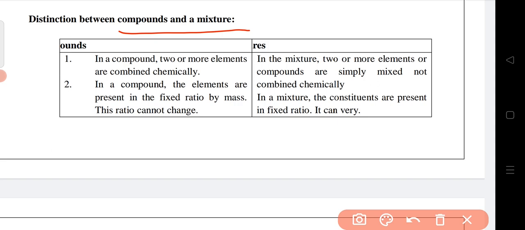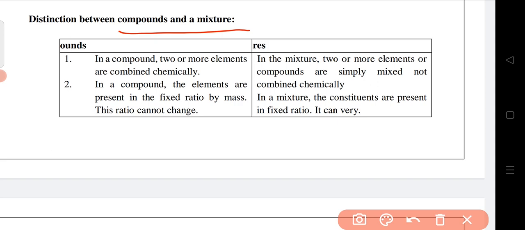But in the mixture, two or more elements or compounds are simply mixed, not combined chemically. In case of sugar water solution, suppose, they are properly mixed physically. If you want to separate them by a physical method, you can separate them. That is why.